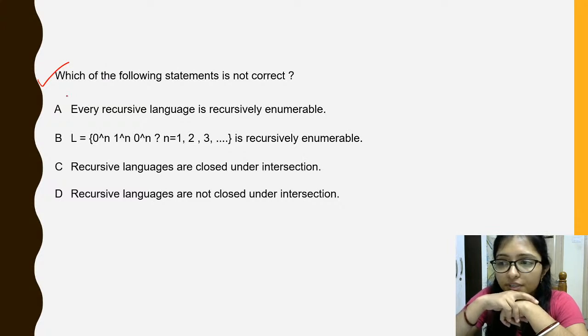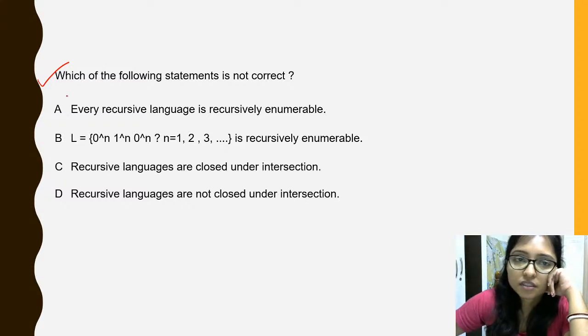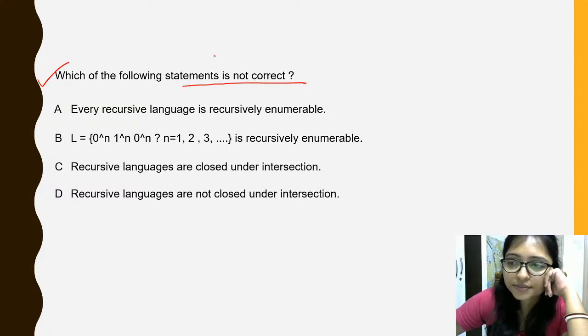Himani is also giving the answer. Which of the following statements is not correct?